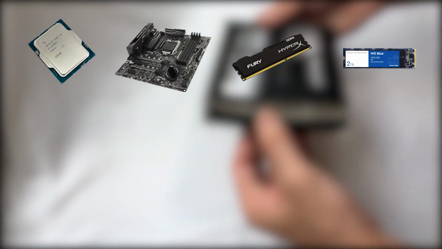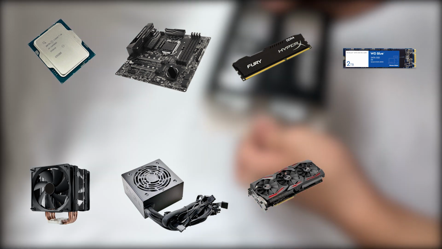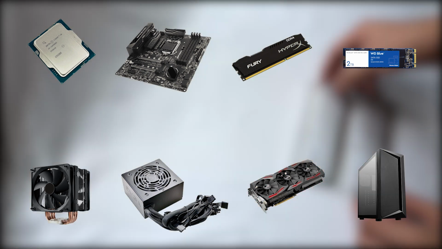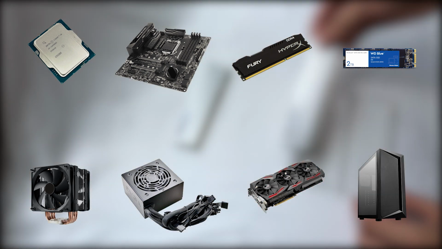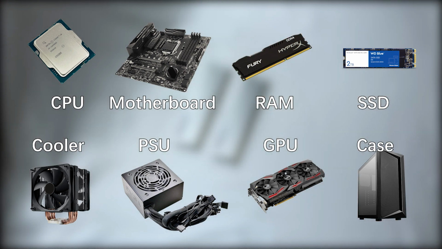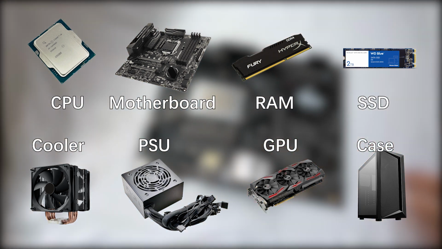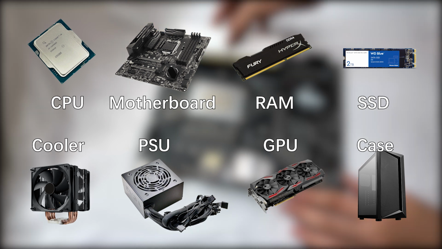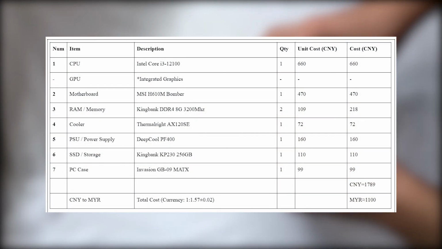A common PC is divided into 8 components, namely processor, motherboard, memory, storage, cooler, power supply, graphics card, and case. In the following tutorial, I would like to refer to them as CPU, motherboard, RAM, SSD, cooler, PSU, GPU, and case respectively. All the things used in the video have been listed in the introduction link in the video.